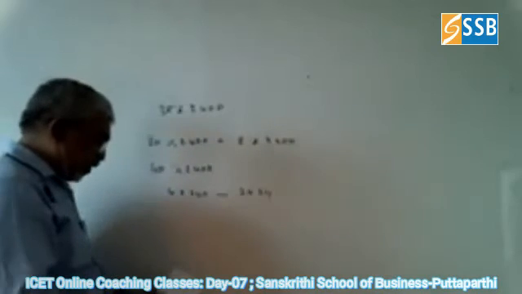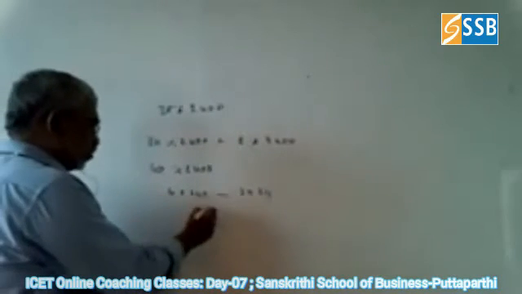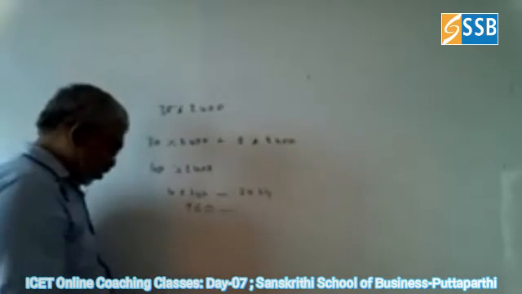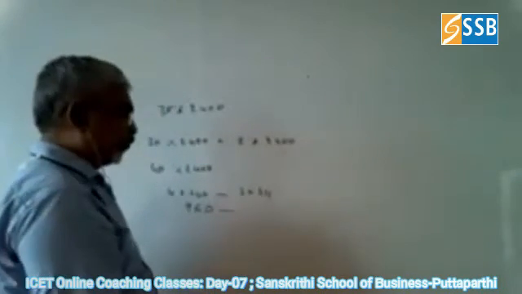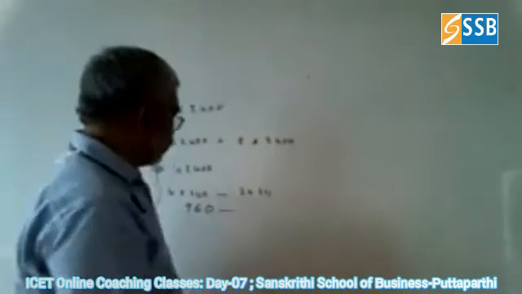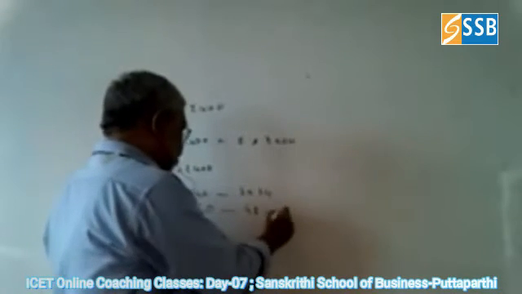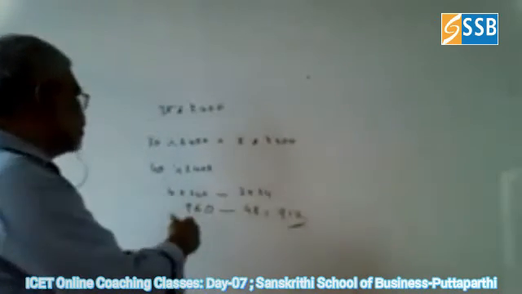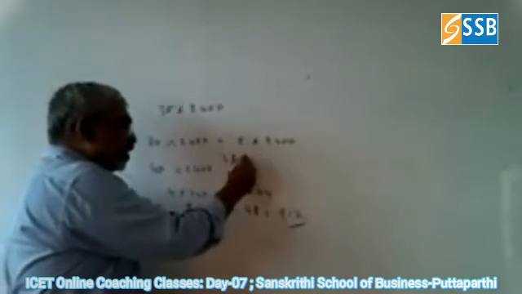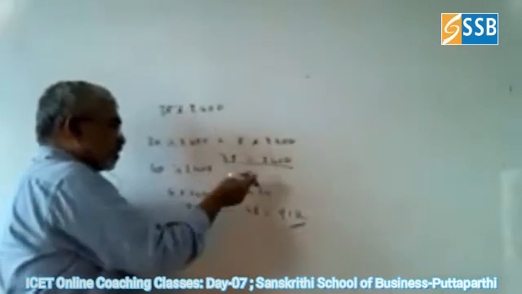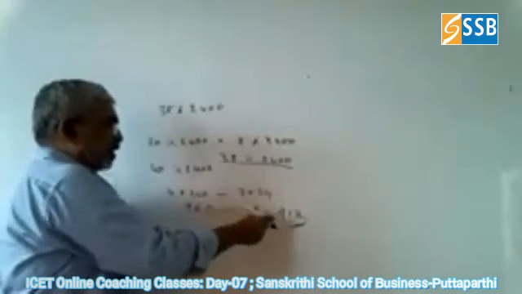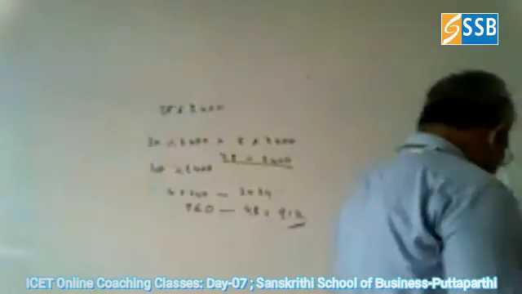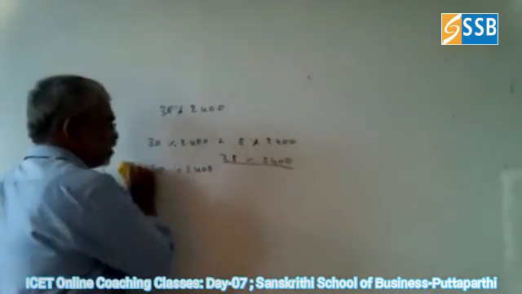So 4 into 240, what is the value? 960. Minus, you can multiply this, 2 into 24, which is 48. If you subtract this, 912 is the answer. So you get the answer 912. How? Very simple. You want 38% of 2,400. But instead of doing it straight away, we did 40% minus 2%. You will get the answer. So these are some of the shortcuts we have for finding percentages.